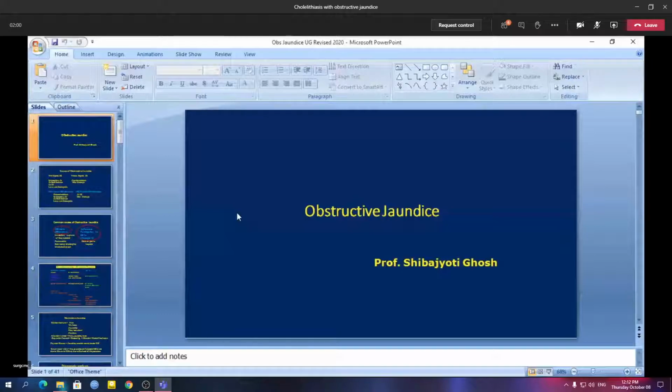During your final MBBS examination, you can expect to encounter obstructive jaundice either as a theory question or as a long case, or in instruments.